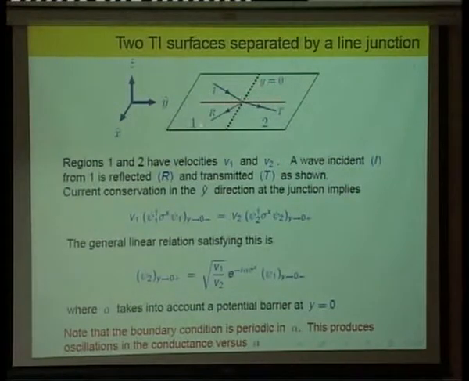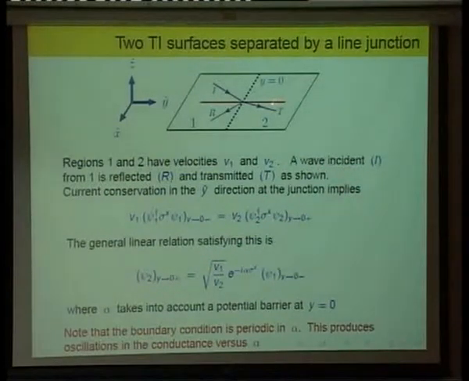It could be two identical topological insulators separated by a barrier, or two different topological insulators, maybe with different velocities V1 and V2. So this is a general analysis. First of all, you have to look at what boundary condition you have to impose on this system, and it turns out that you have to satisfy current conservation in the y direction. Y is the direction perpendicular to this line junction, and the general linear relation satisfying this boundary condition is given here.